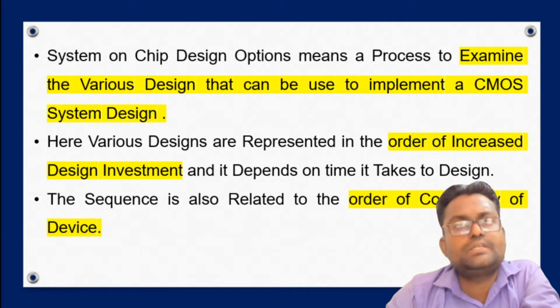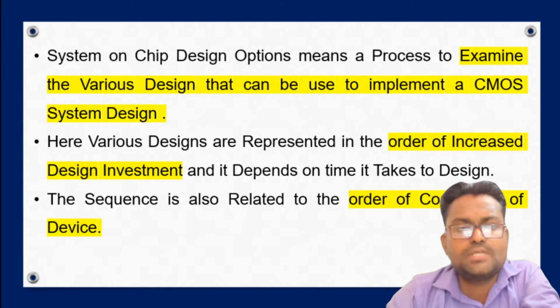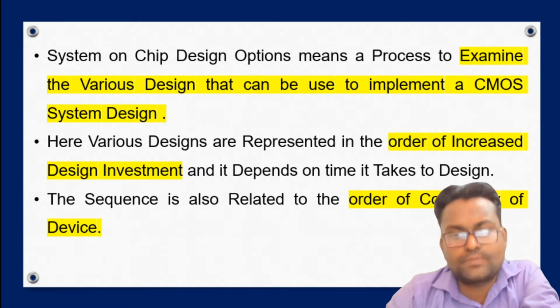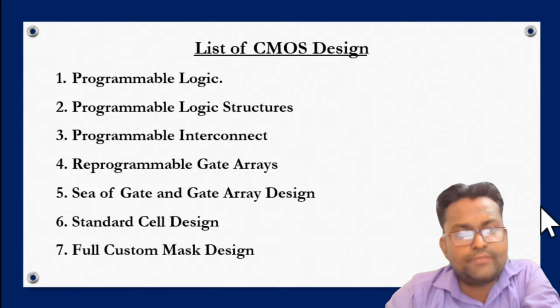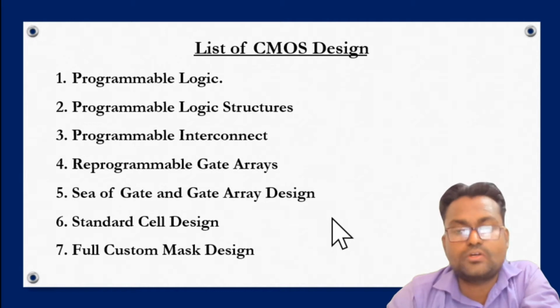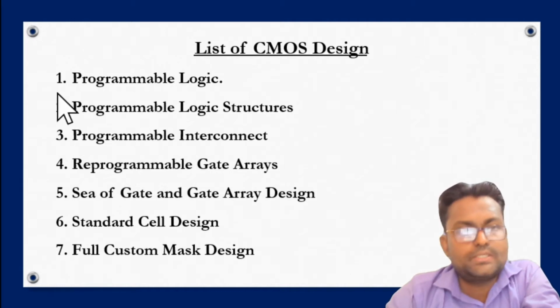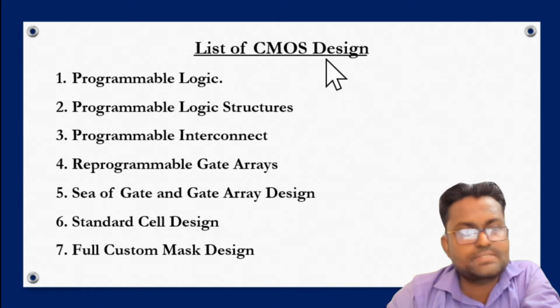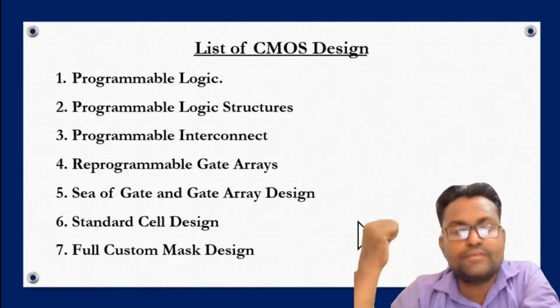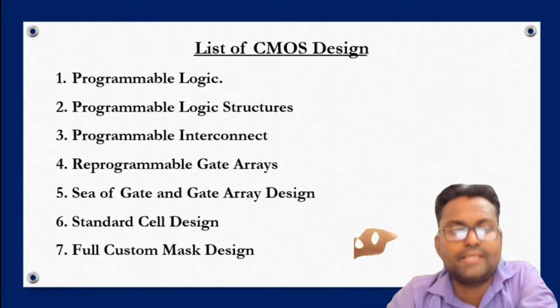We study all the design approaches and all the processes in a particular sequence. It is in the order of complexity of the device, and also in the order of design investment. That means when we move from the first point to the seventh point, it is in the order of complexity and also of cost. This one is the least effective and this one is the most effective; this one is the least expensive and this one is the most expensive process. These are all the processes we follow when we design any CMOS system in an integrated circuit.